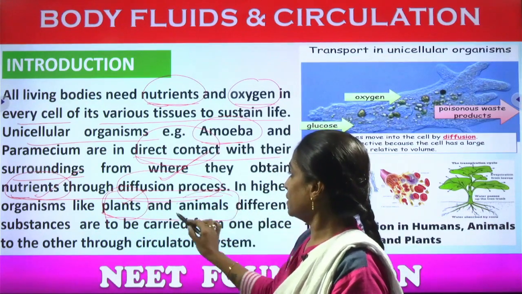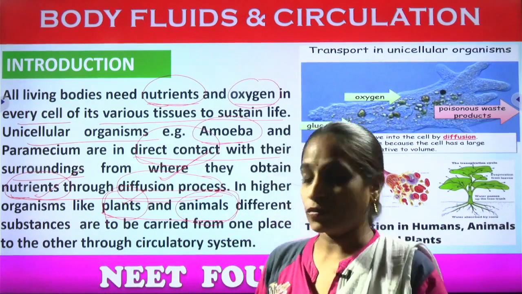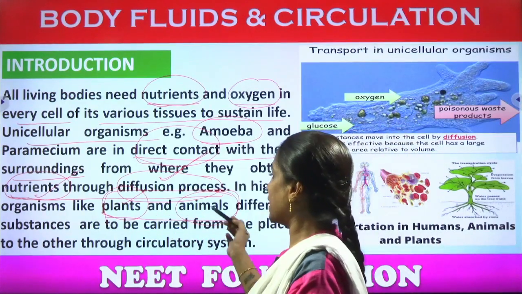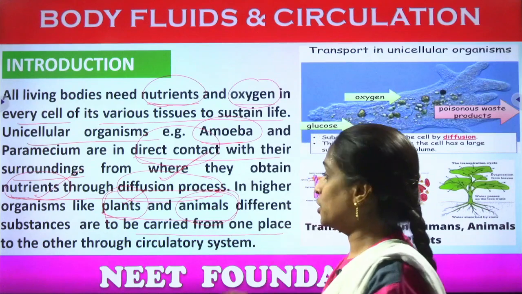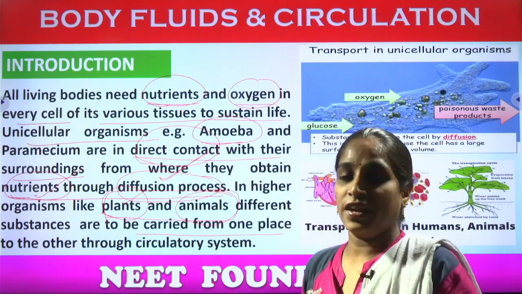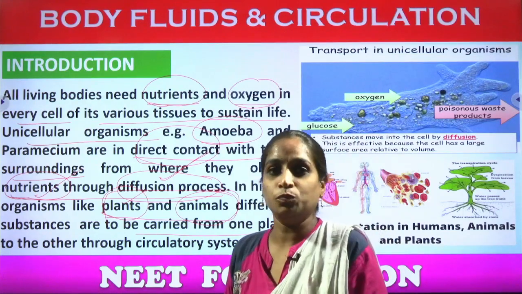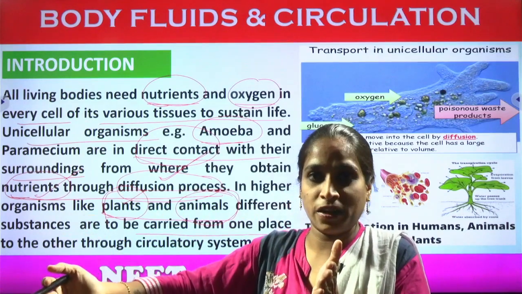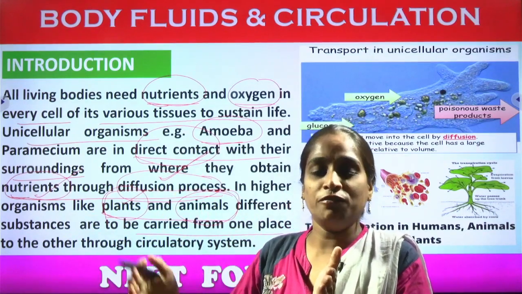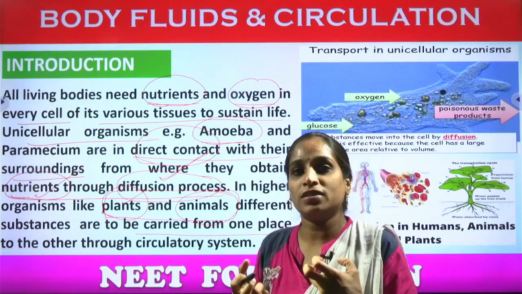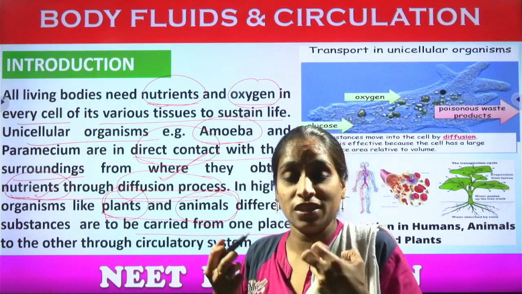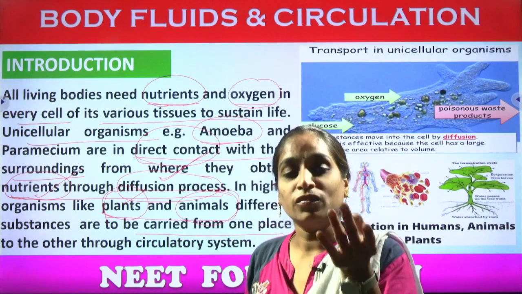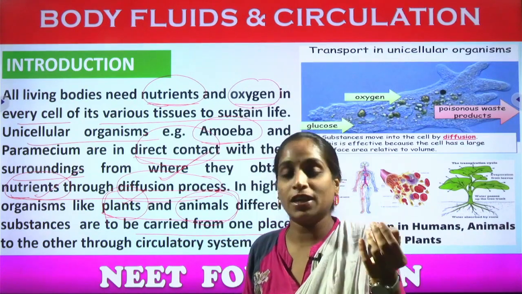Okay. In the animals we have different types of organs. And different substances are required by organisms like plants and animals. These are to be carried from one place to another. Each and every organ system, each and every tissue, each and every cell, in the living organism, until they complete their lifespan, need to undergo the life processes. Further, the body requires continuous energy. Continuous energy, how do we get it? By receiving different types of substances like fluids and nutritional substances.